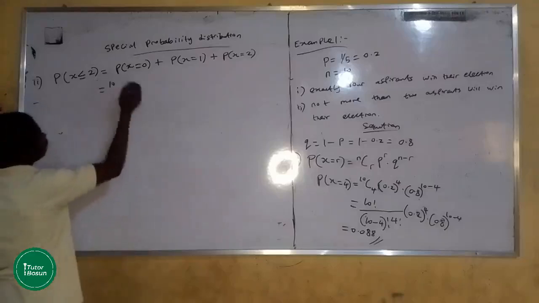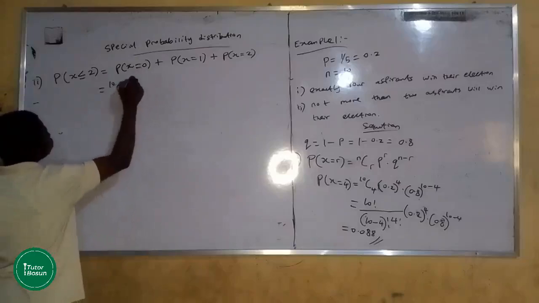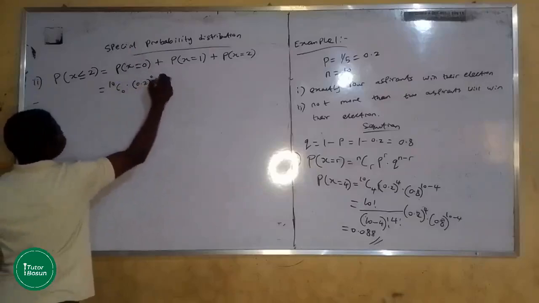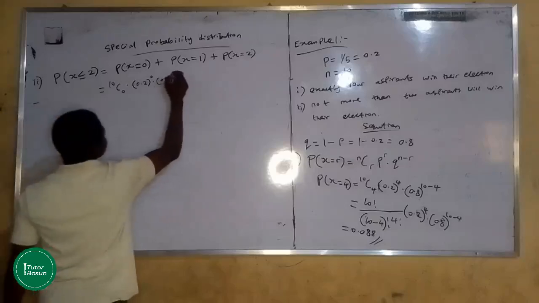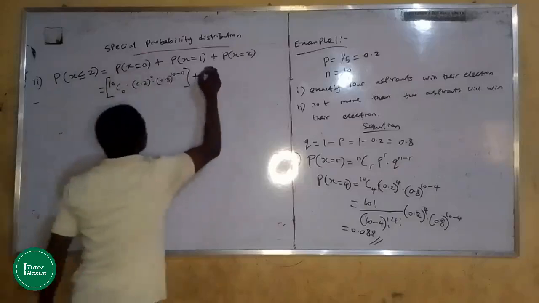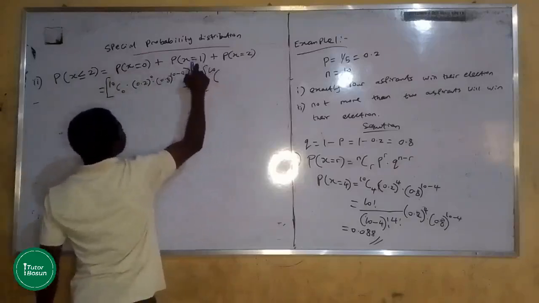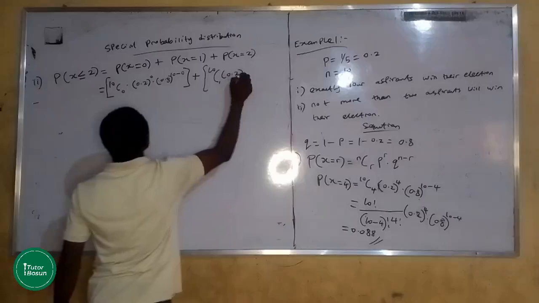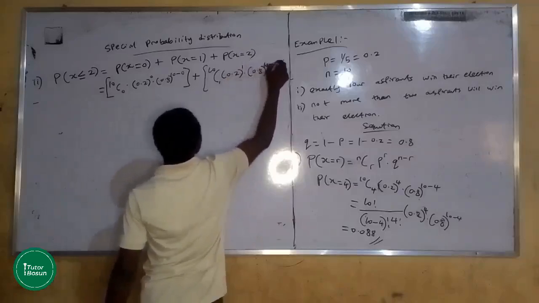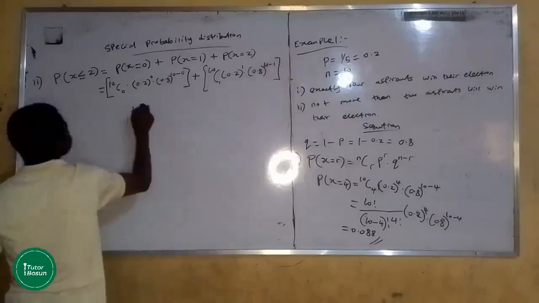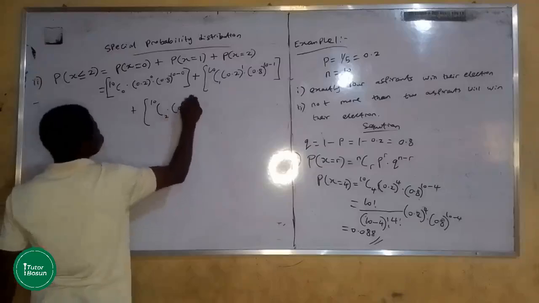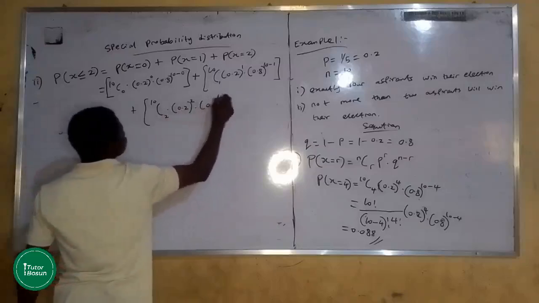So this becomes 10 combination 0 times 0.2 raised to power 0 times 0.8 raised to power 10 minus 0, plus 10 combination 1 times 0.2 raised to power 1 times 0.8 raised to power 10 minus 1, plus 10 combination 2 times 0.2 raised to power 2 times 0.8 raised to power 10 minus 2.